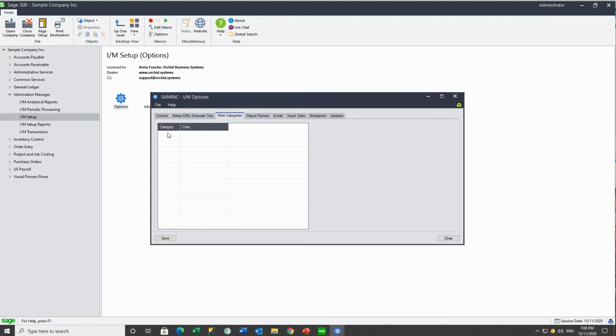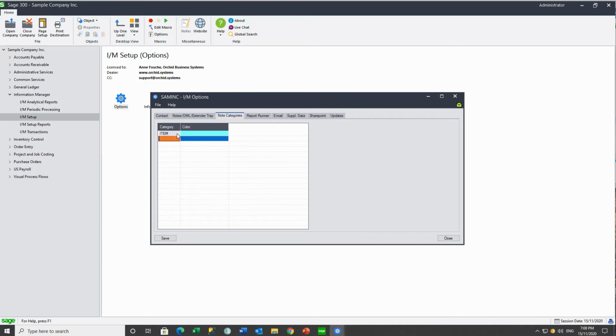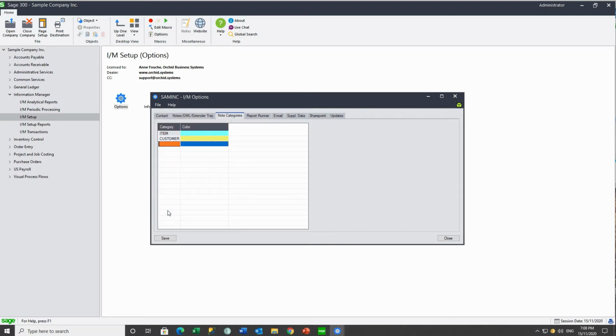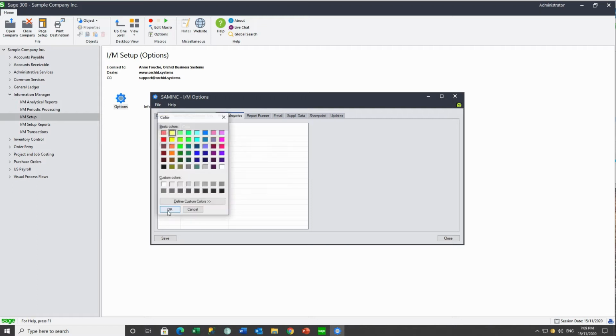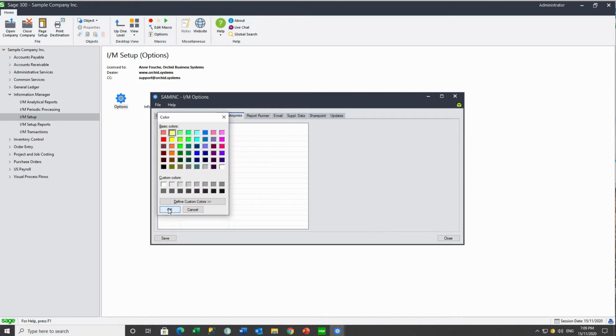In these examples, I'm going to have some item notes, which are going to be light blue, some customer notes, which are going to be yellow, some GL notes, which are going to be green, and some procedural notes, which are going to be a light lilac.